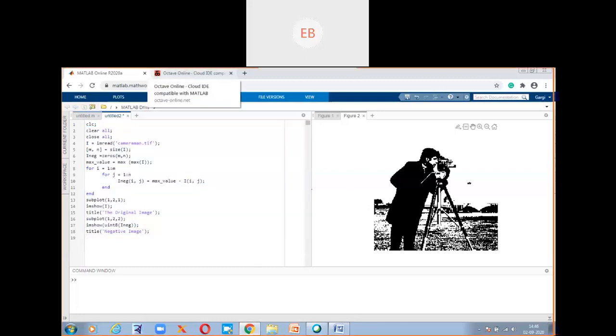We tried to perform the negative of the image with the help of this coding. So what is negative of an image? In the negative of an image, we try to represent the darker pixels with lighter and lighter pixels with darker, right? So when we want to implement it that way, we wrote the following code.